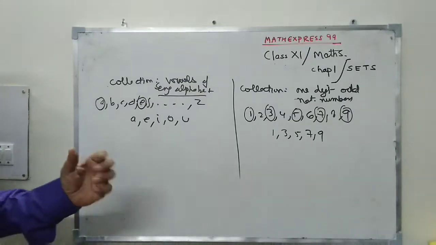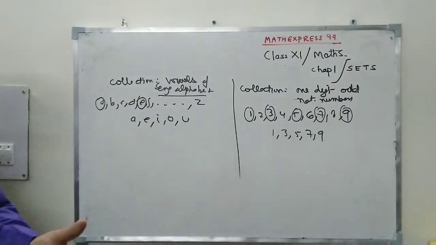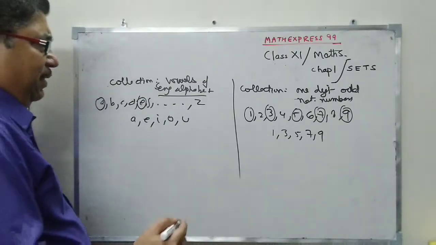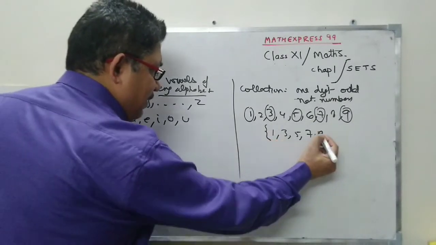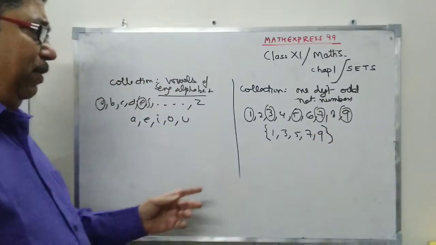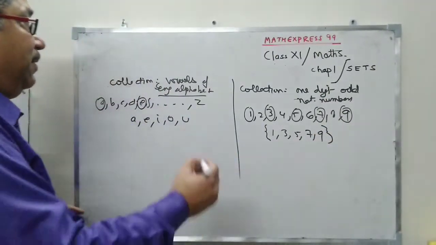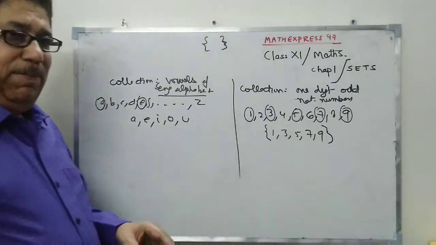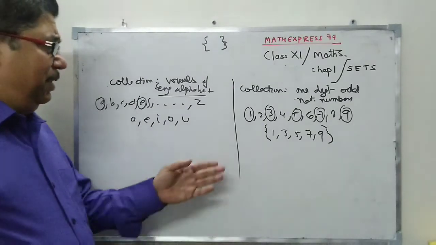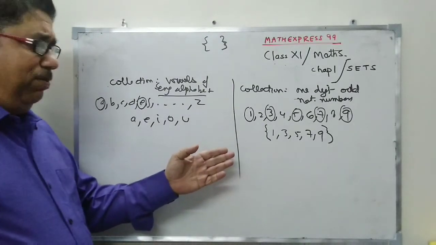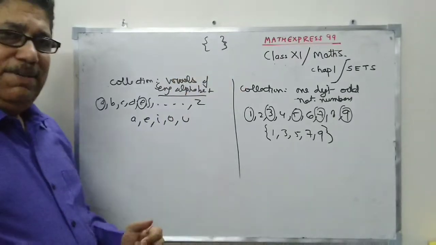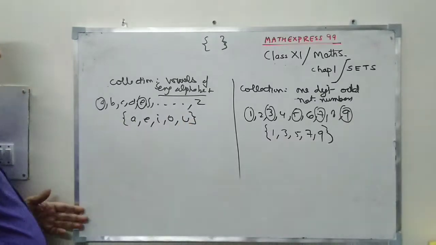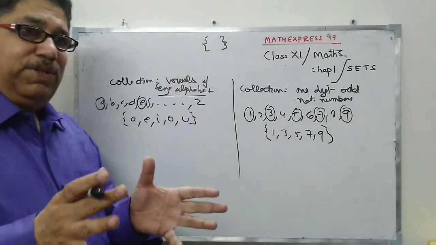Now, is the collection shown like this? No. There must be some format by which the collection is shown. The format is that we put a curly bracket here and here. A pair of curly brackets. This is called a curly bracket. You must have seen them on your laptop keyboards or printer, so any kind of keyboard, you'll see them. These are curly brackets. Curly brackets are used to show the members of a set.